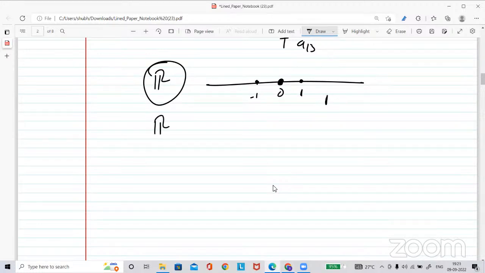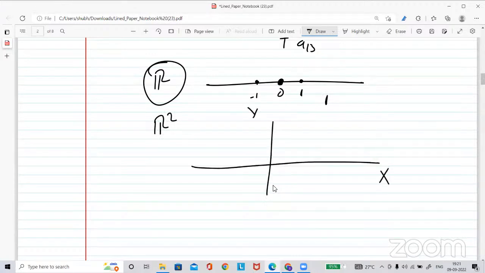But when you come to R2, what do you mean by R2? It will come as an x-axis and y-axis, and if you want to denote a point, it needs two coordinates, from the x-axis and from the y-axis. Suppose this is 3 and this is 5. So the corresponding point is (3, 5).